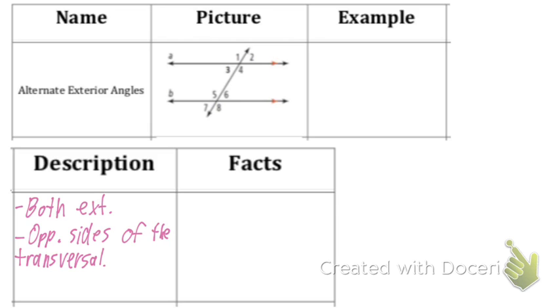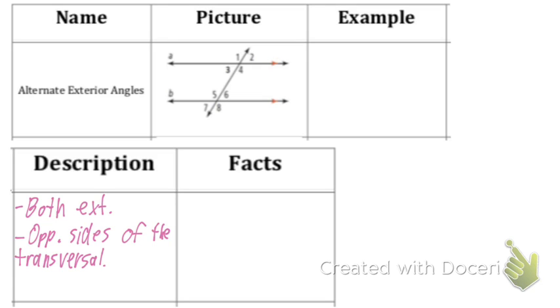Okay. Raise your hand if you want to tell me a pair. I was going to say show. Just so we're clear, that word was going to be show, and I changed it to tell. I don't want anyone to think anything else. So raise your hand if you want to tell me or show me a pair of alternate exterior angles.